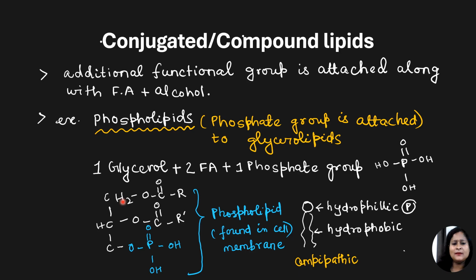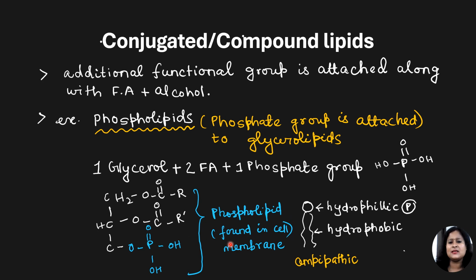So now, how do we write the structure of phospholipid? Write just like the triglyceride. How do we write it? Glycerol molecule, attach two fatty acids, and in the third position attach a phosphate group. Clear? I have marked the phosphate group in blue. So this is how we write the phospholipids.